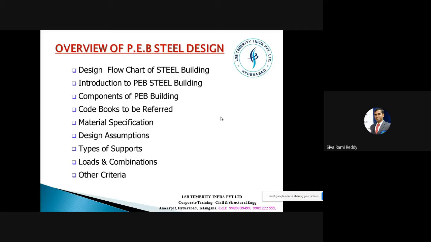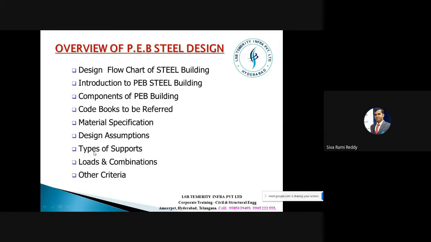When it comes to RCC structure, we will also use the standard column sizes like 9 inches by 15 inches, 9 inches by 18 inches, or 9 inches by 1 foot, 9 inches by 2 feet, or so on. But when it comes to steel structure, we'll have different types of profiles with different thicknesses. So you have to have very enormous knowledge when you are ready to design these steel structures.